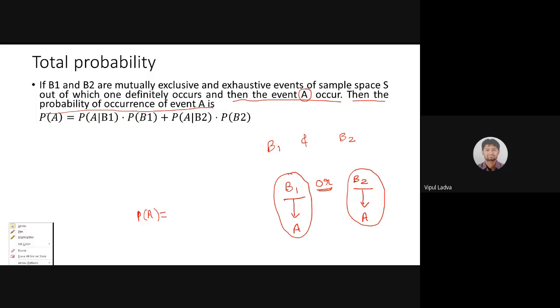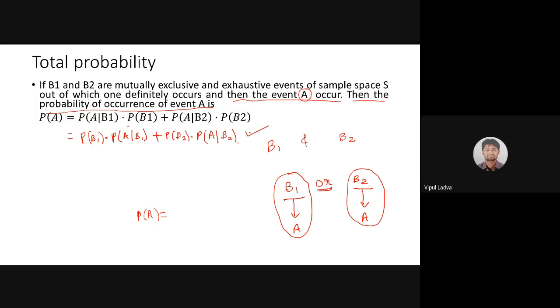Now to make you more comfortable, let me write it this way: probability of B1 into probability of A over B1, plus probability of B2 into probability of A with respect to B2. What I did, I just reversed the order. I wrote this first earlier, and A over B1 later, nothing else. So the formula is the same, I only reversed the order, nothing else. So this formula is known as the total probability formula.